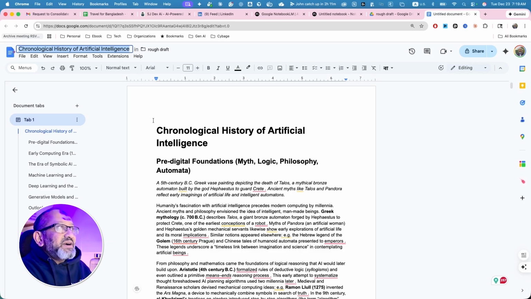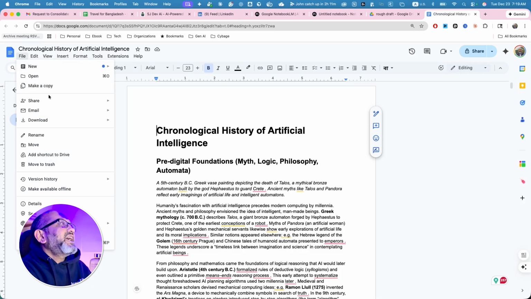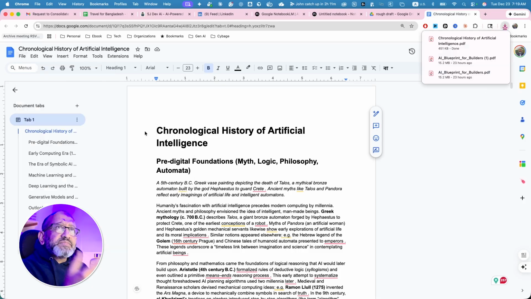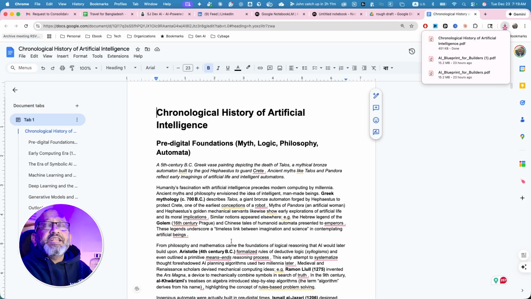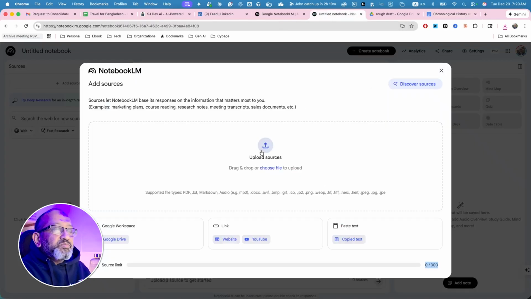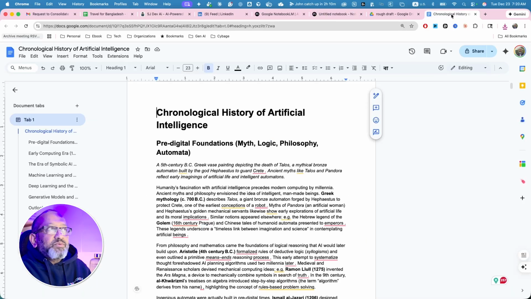So what I can do, I'm just going to download this as a PDF document. If you look at it, this is the document that I created using deep research. I pasted the document because I want that document organized, and if I want to make some changes, I can make some changes here. And then I will go to this notebook. I can actually give the drive link right here as well. Don't have to do much on that one. I've shown you that one, or I can choose the file. Why don't we do the drive link actually? Let's make sure that it's shared.